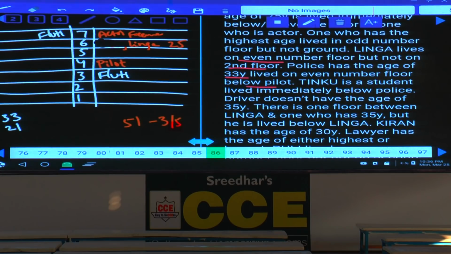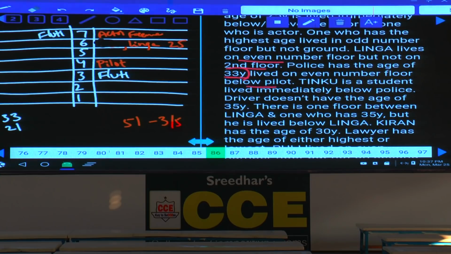As pilot is here, then this police is also living on an even number floor, isn't it? Police, who has the age of 33, lives on an even number floor. Can Linga be the police? No. Why? Because Linga is 25-year-old, this police is 33-year-old, and this police cannot be on the sixth floor, cannot be on the fourth floor, and so police must be on the second floor, and his age is 33, and this 21 is living immediately below this one. Though the immediate is not given, there is only one possibility, and 21 must be here.